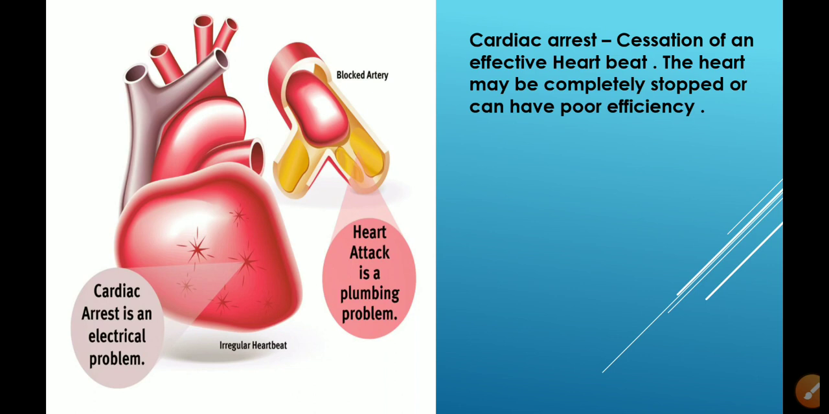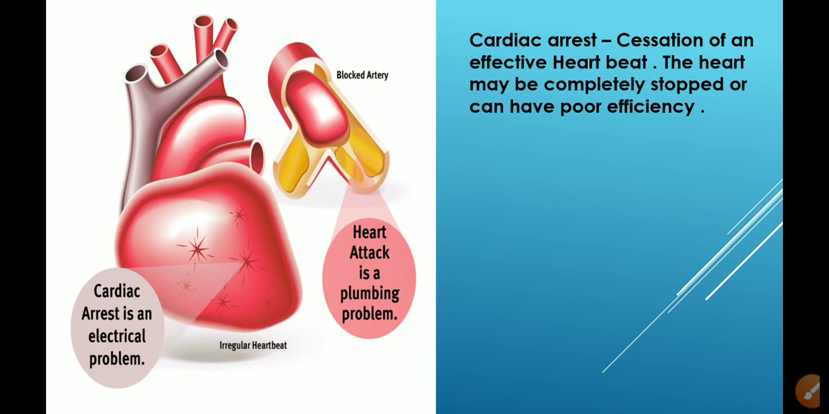The other disease is cardiac arrest. Cardiac arrest is cessation of an effective heartbeat. The heartbeat may be completely stopped or can have poor efficiency. Now, cessation means stoppage of effective heartbeat. Effective heartbeat नहीं आती. Now, there are two things which we generally confuse.